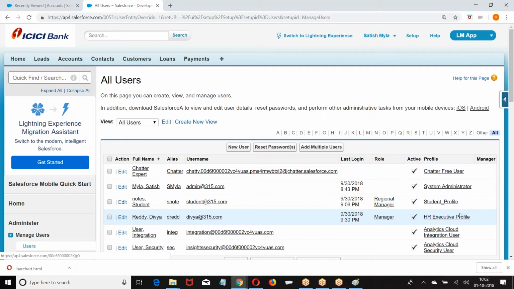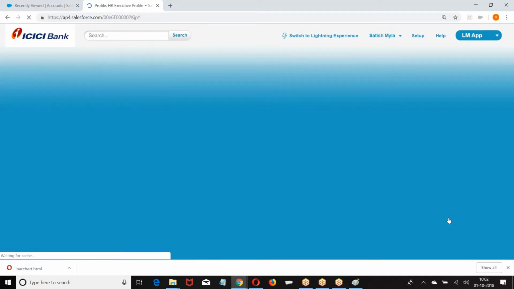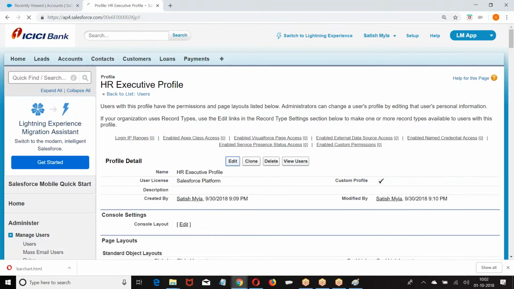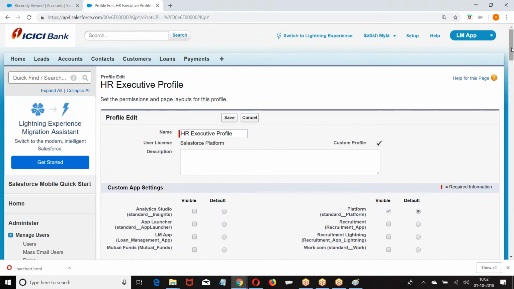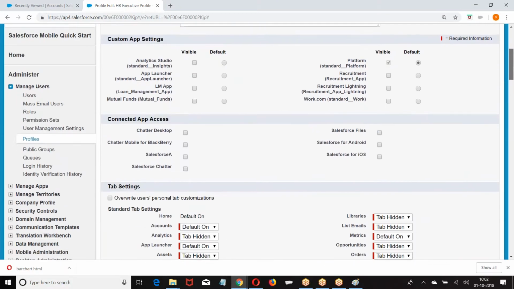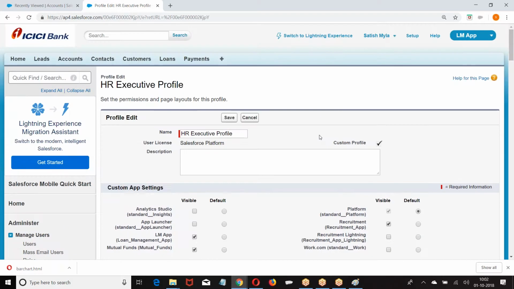What is the profile of Divya? HR. Go to Divya's profile. Then see, she was supposed to see the loan application, mutual funds, recruitment app. I gave some options.